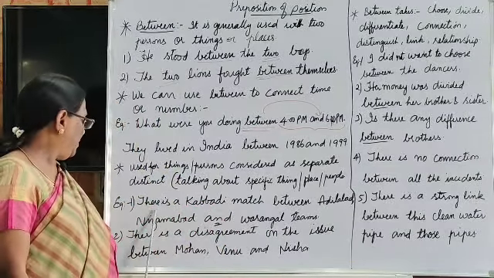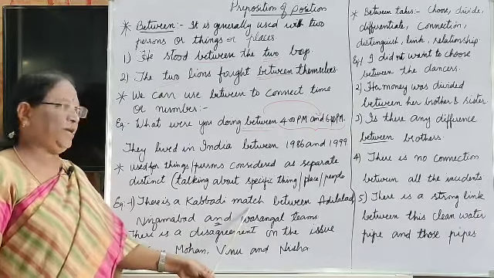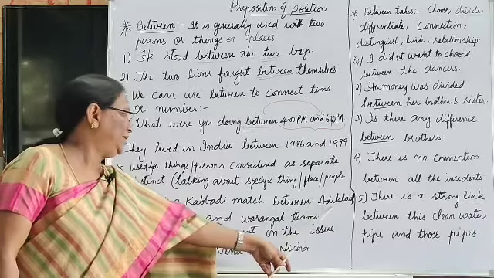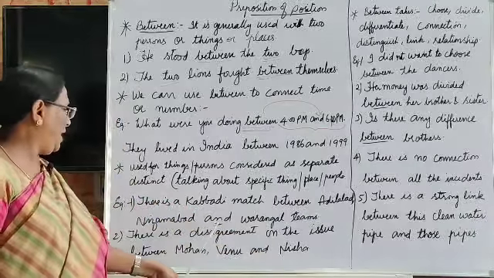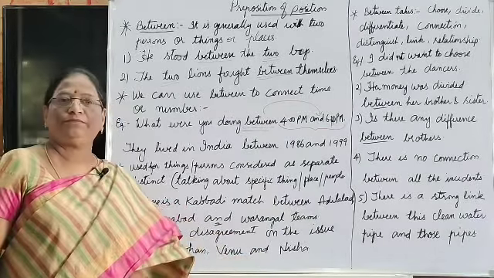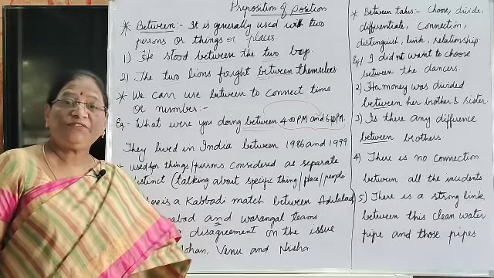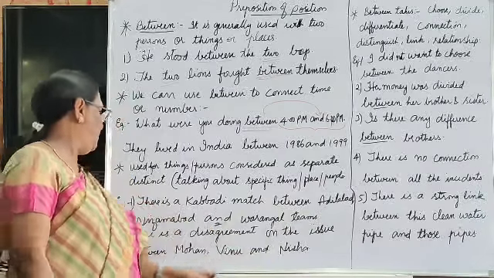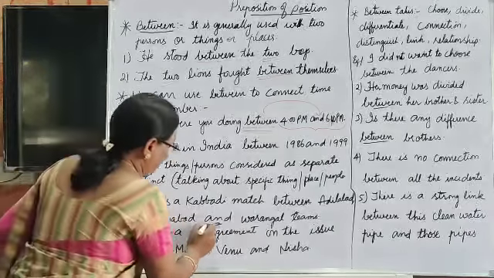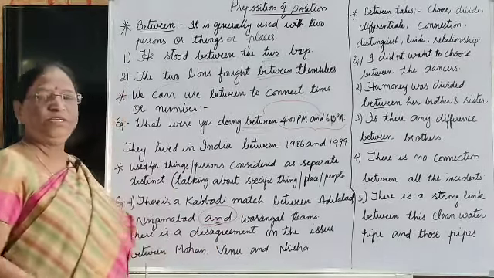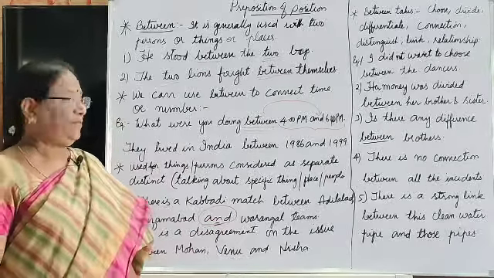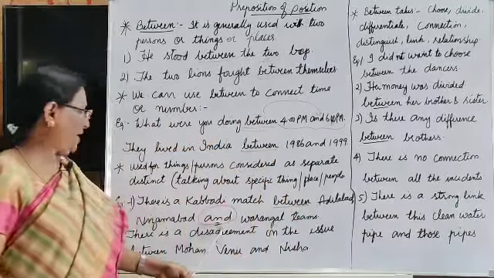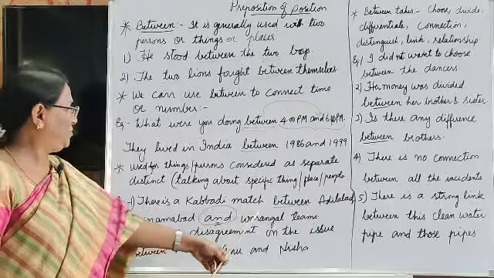For example, there is a kabaddi match between Adilabad, Nizamabad and Warangal teams. See, specific thing, specific distinction, individual names, Adilabad, Nizamabad, and whenever you see "and" in a sentence, we use between.